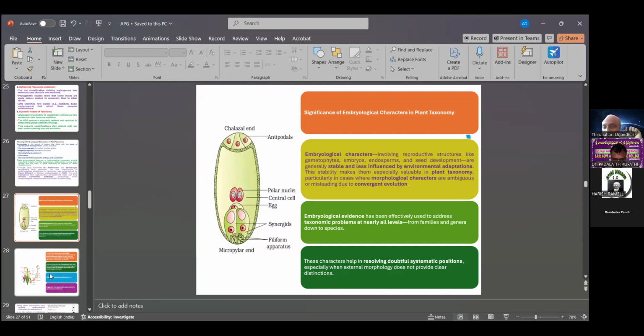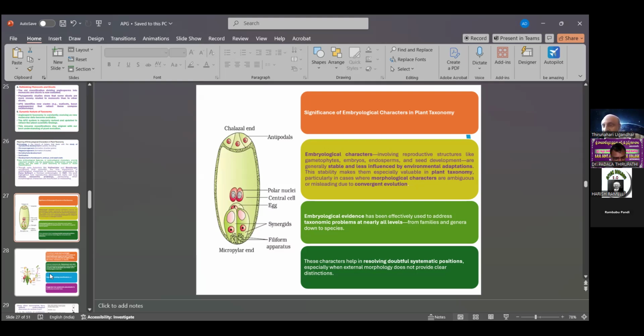In this they contrast with morphological characters, which can change through convergent evolution. The structure of the embryo sac also plays a major role in dicot and monocot differentiation. That is one aspect.